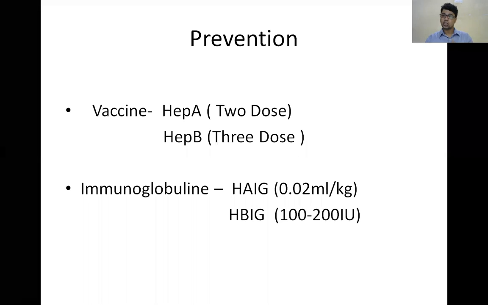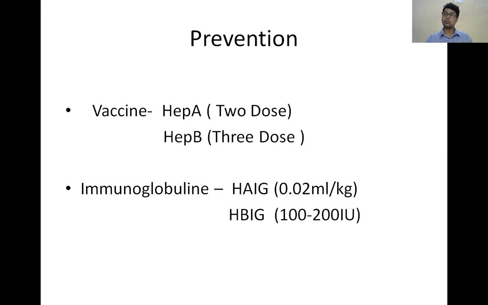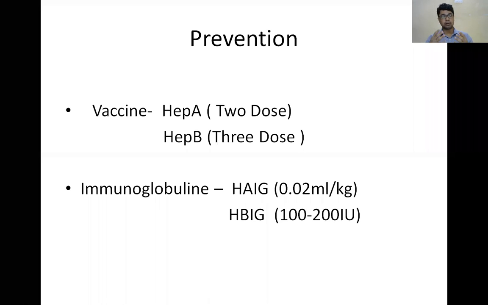Now, you want to know whether antibody developed or not. You have to do tests to check your antibody quantity, what the antibody level in your body is, and whether it is appropriate to fight the virus. For that, you do the surface antigen test and antibody test, three months after completion of your schedule.